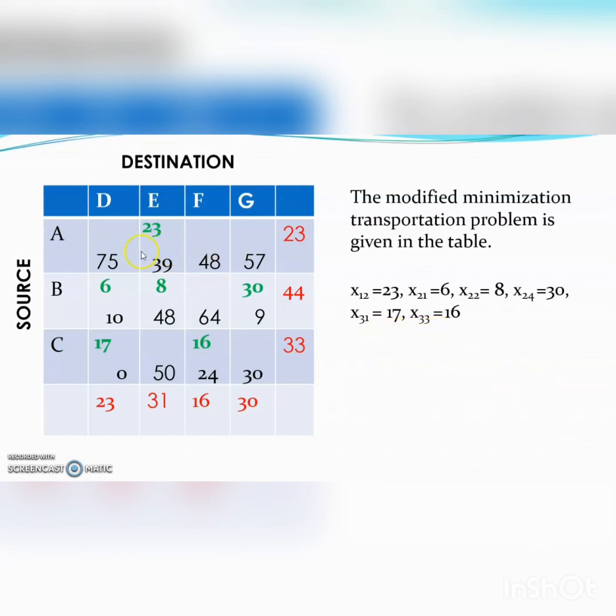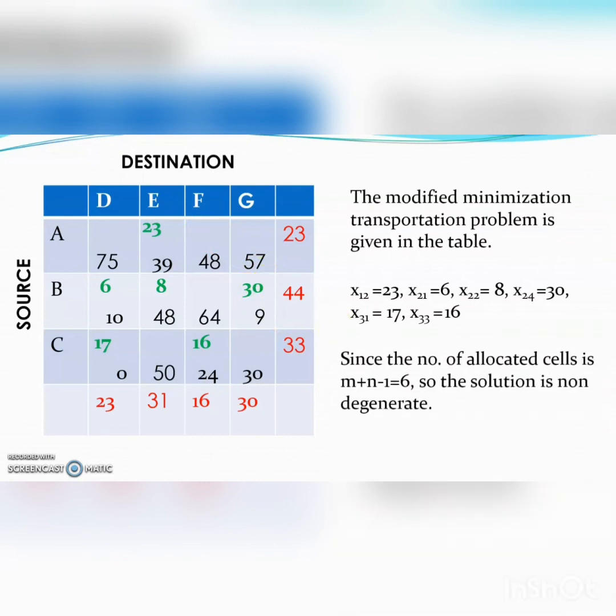Here the number of allocations is 1, 2, 3, 4, 5, 6. The number of allocations is 6, which is equal to 3 plus 4 minus 1, that is equal to 6. So this is a non-degenerate basic feasible solution.